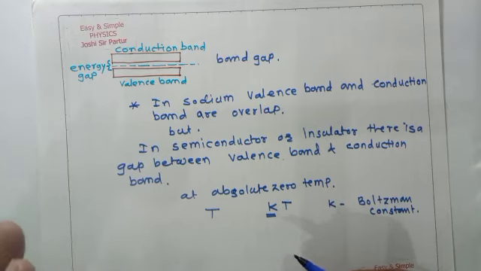Electrons in the bands below the valence band cannot move to a higher band, since those are occupied. Only electrons from the valence band can be excited to the empty conduction band, if the thermal energy gained by the electron is greater than the band gap.